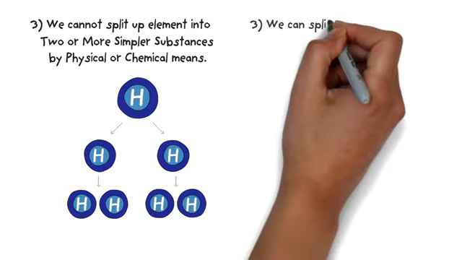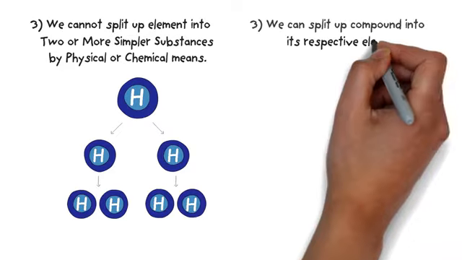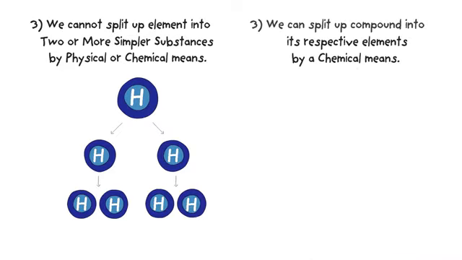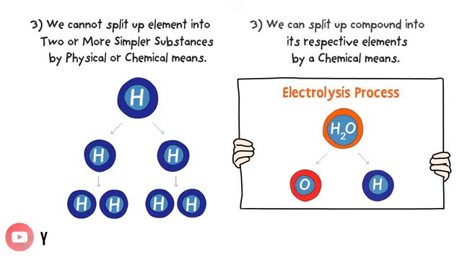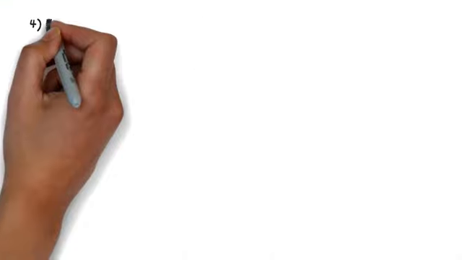While we can split up a compound into respective elements by chemical means. For example, consider the electrolysis process. In this process, water is divided into hydrogen and oxygen. So by a chemical process, a compound is divided into its elements.